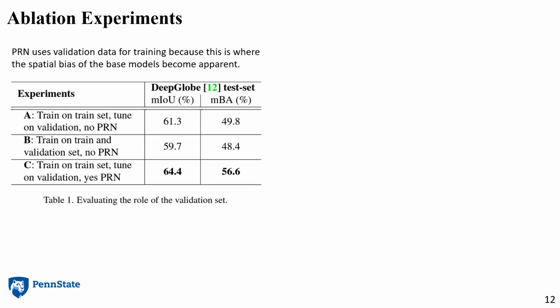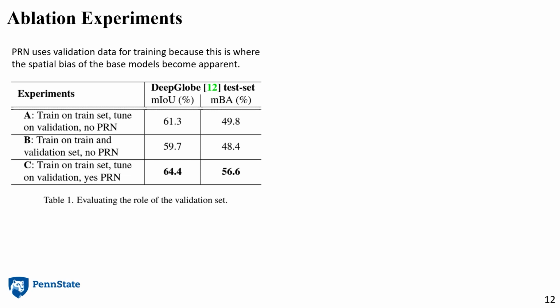So let us now come to the ablation experiments. Ordinarily, the base model would train on the training set and tune hyperparameters on the validation set. However, PRN uses the validation set because this is where the spatial bias of the base models becomes apparent. This raises a very important question of whether it is a fair setup. That is, would it be better to simply add the validation data to the base model's training set and not use PRN? To answer this question, we consider the following three cases.